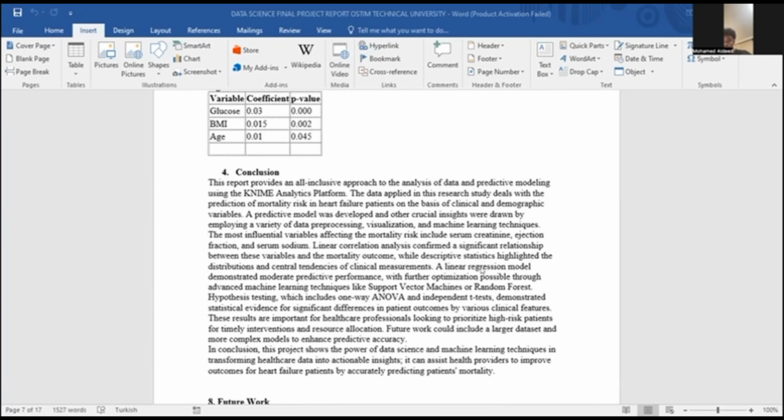The data outlined in the research studies details with the prediction of morality and of the data of our of the person to live in because of the in heart risk. And this is actually how we did.